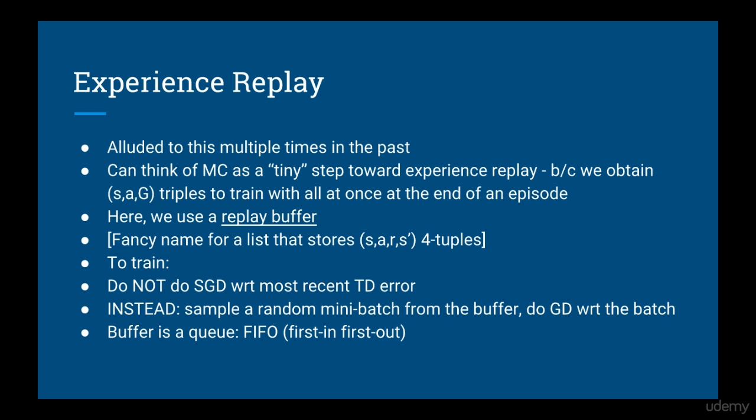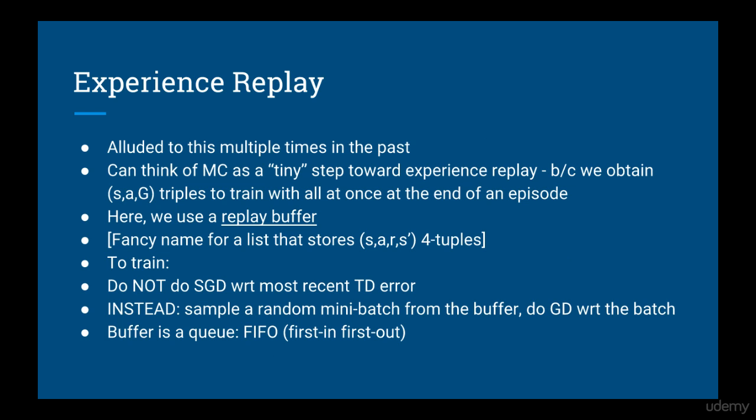The next trick we use is called experience replay. I've alluded to this multiple times in the past. You can think of Monte Carlo methods as a tiny step towards experience replay, because when we use Monte Carlo, we obtain a set of state-action return triples that we then use to train the function approximator all at the same time once the episode is over. With experience replay, we take this a step further. We introduce what is called a replay buffer.